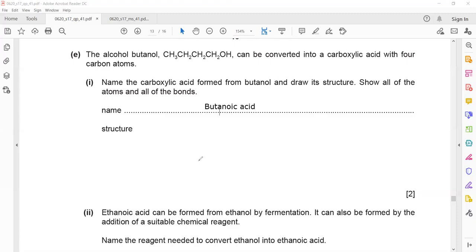We have to show all the bonds. So 1, 2, 3, 4 carbon, and because of carboxylic acid, it will be C double bonded with O and OH. And then the rest of them will have hydrogens. This will have 3 hydrogen, this will have 2 hydrogen, this will have 2 hydrogen. So this is the structure of butanoic acid.